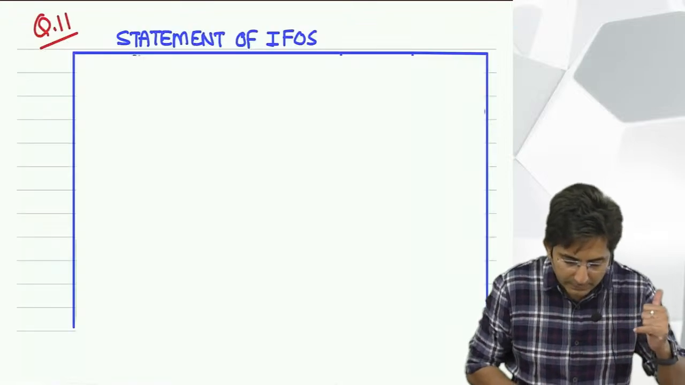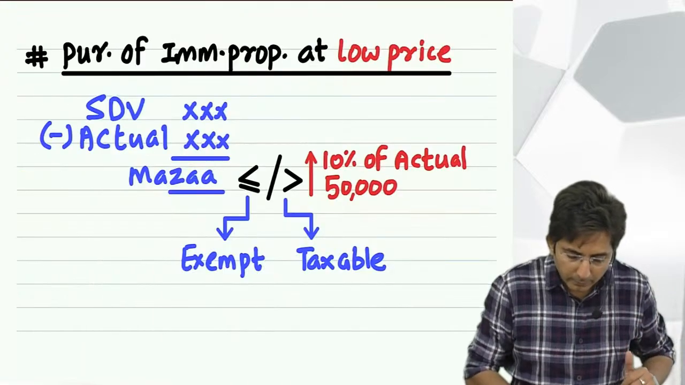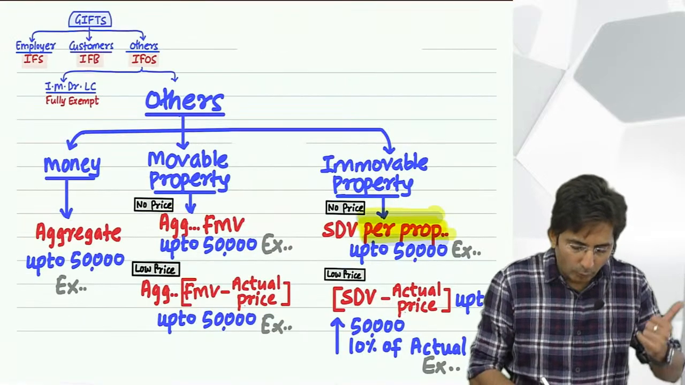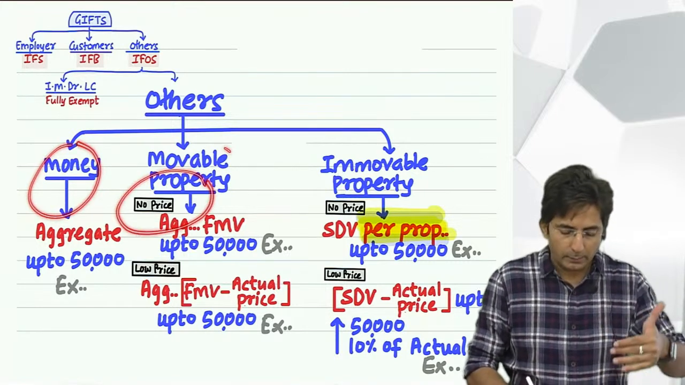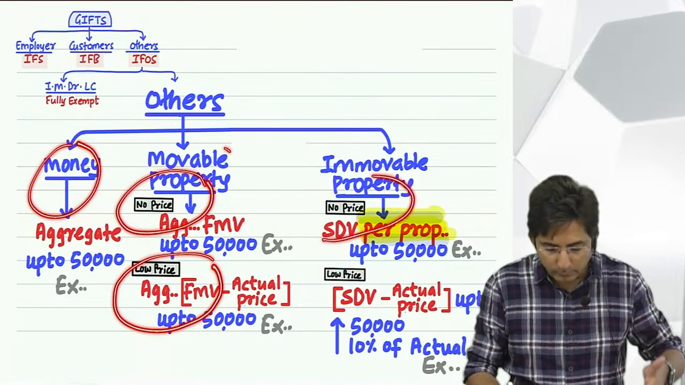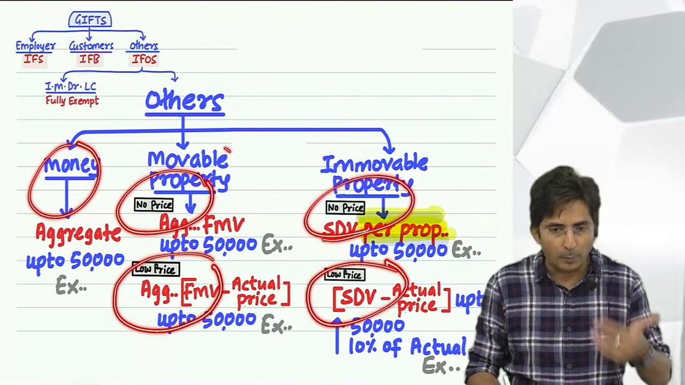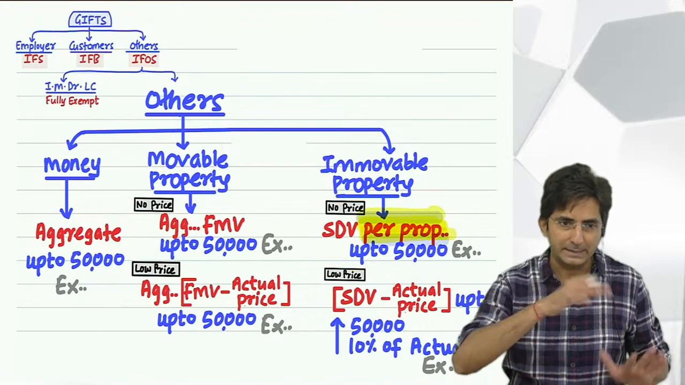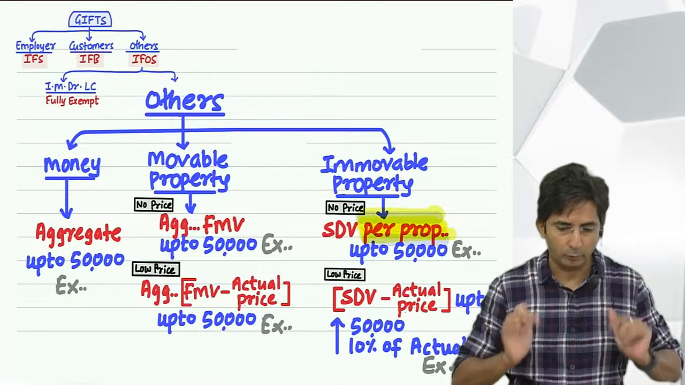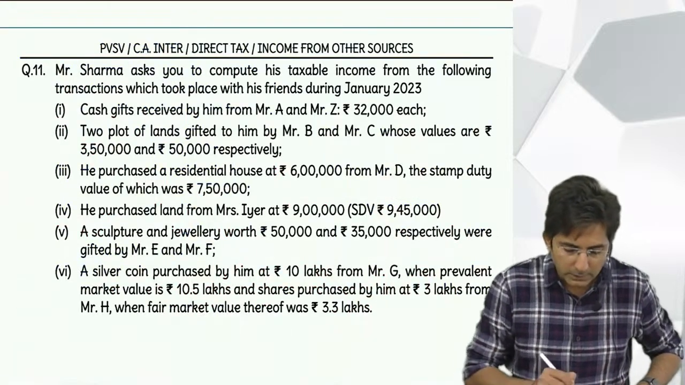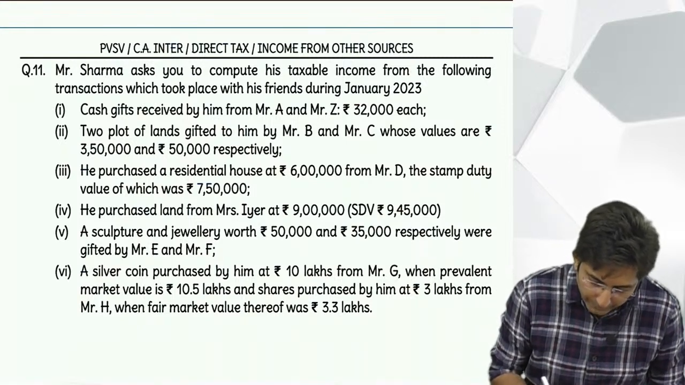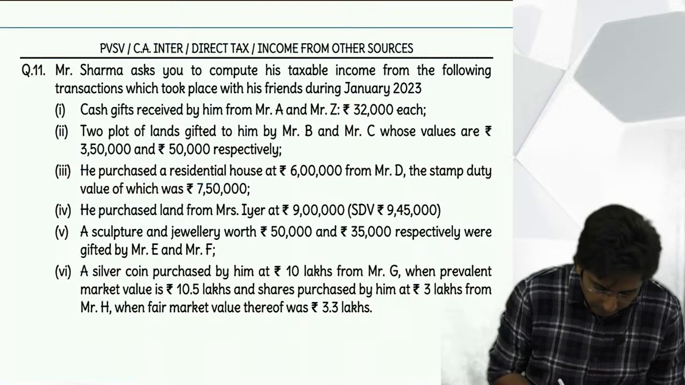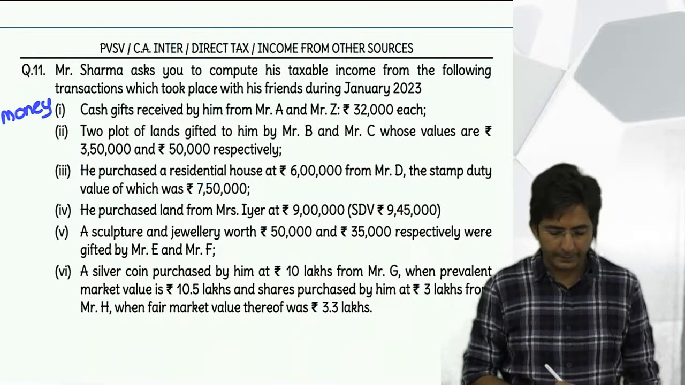Wait, I want to ask this thing. You tell me what is money gift, what is movable property no price, what is movable property low price, what is immovable property no price, and what is immovable property low price. It's better we first decide and keep so that we can solve easily. So tell me one by one. First transaction is cash gift, which is money gift. I will write here, you also write. Money gift.